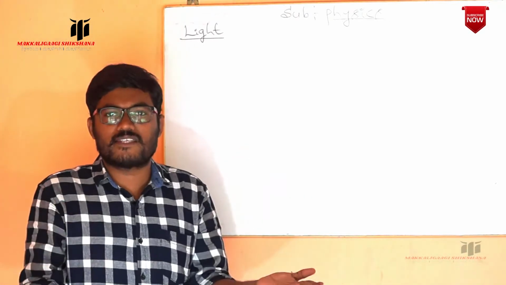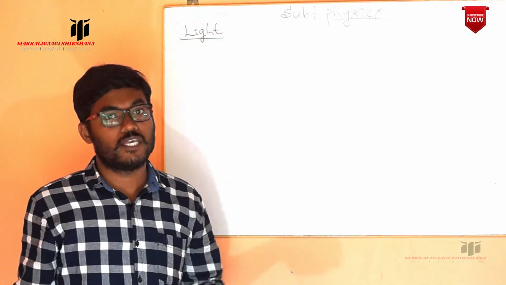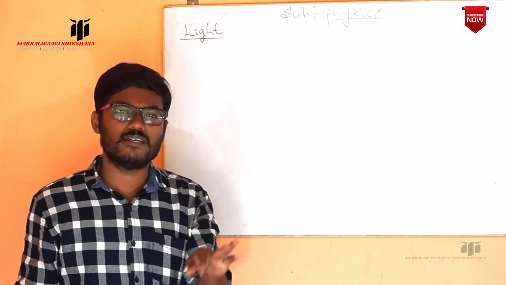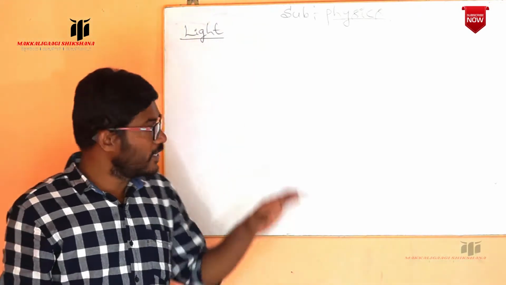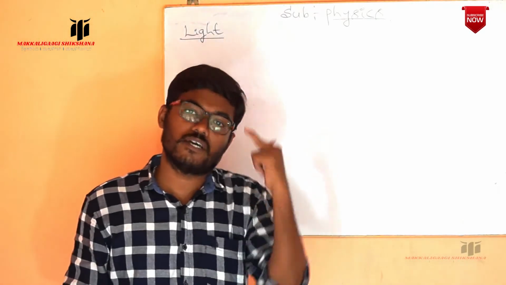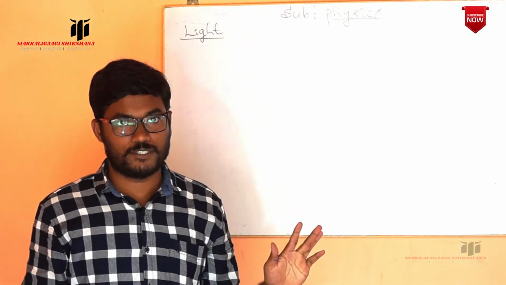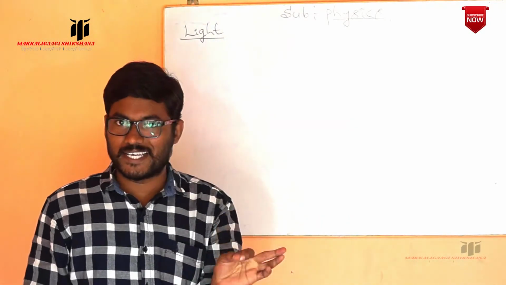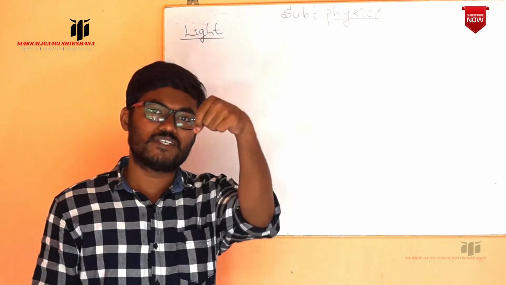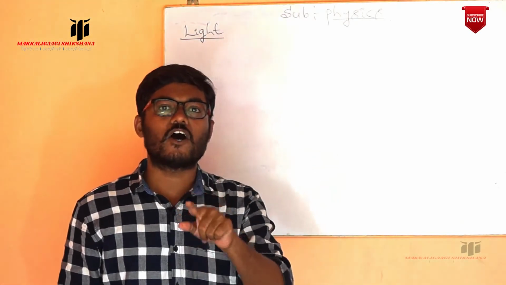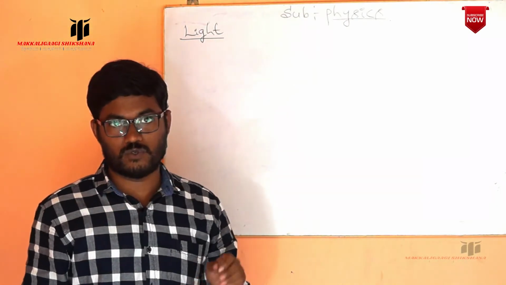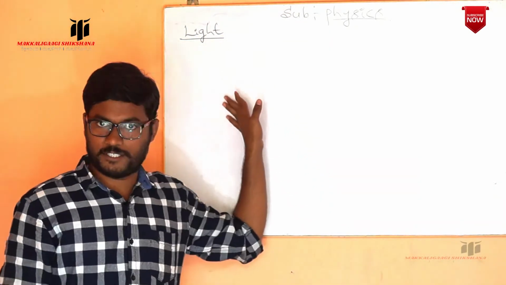So if darkness is there, are we able to see the objects? No. In the presence of light, we can see the objects around us. It creates some sensation in our eye to see the object. So what is light? Light is the form of energy which enables us to see the objects around us. So that we call light.